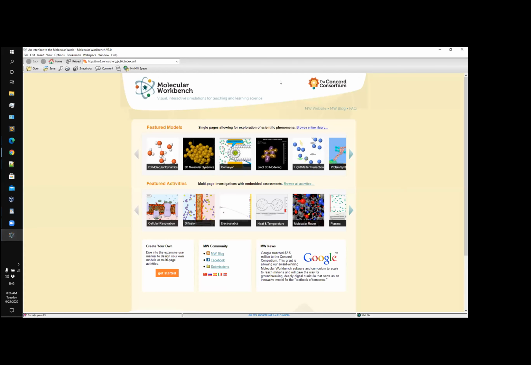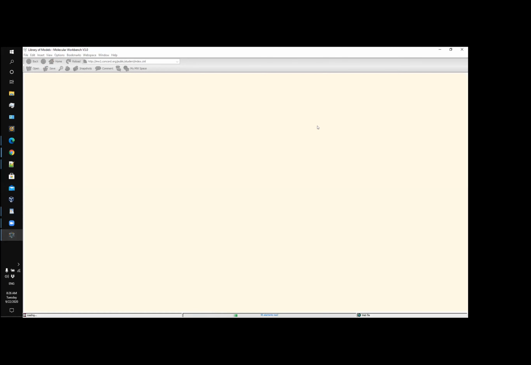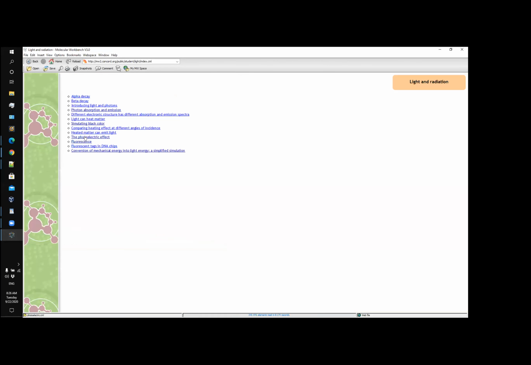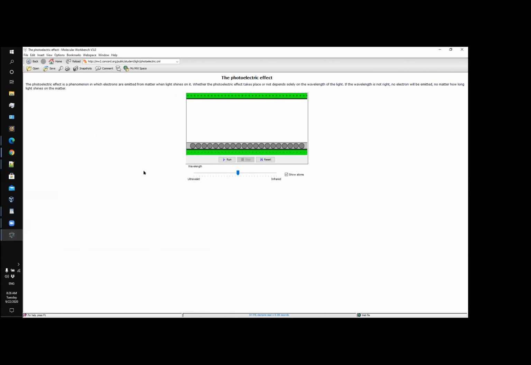And so this is molecular workbench. We'll browse the entire library and then go to light and radiation. And then here you can see the photoelectric effect demonstration. So this is the demonstration, and we're given the choice to alter the wavelength. There's a certain threshold for the wavelength from which our electrons will start flying off. If I go to the far right and choose infrared, you'll see that there are the waves, but nothing's actually happening here. There aren't any electrons. So we can try to up it a little bit.